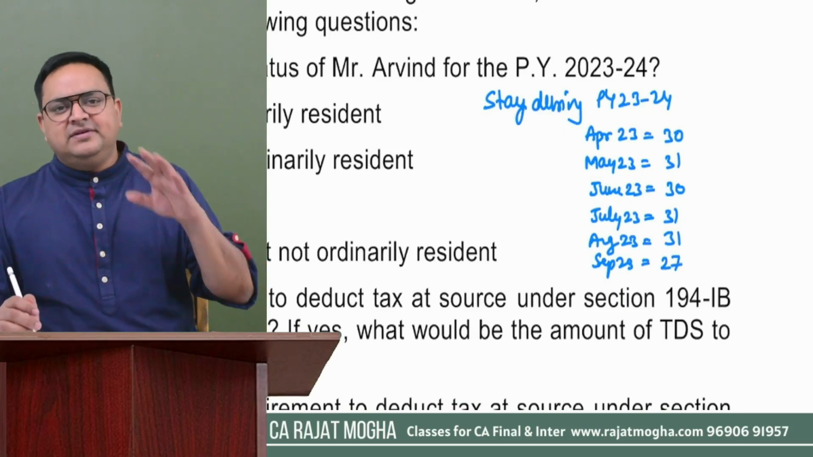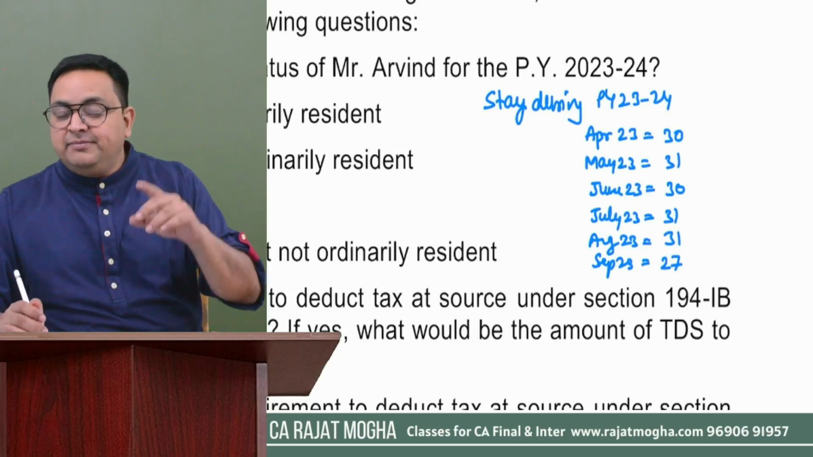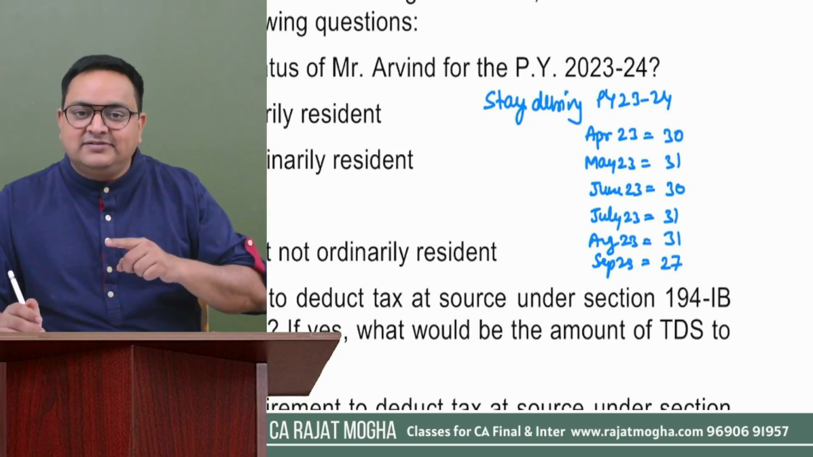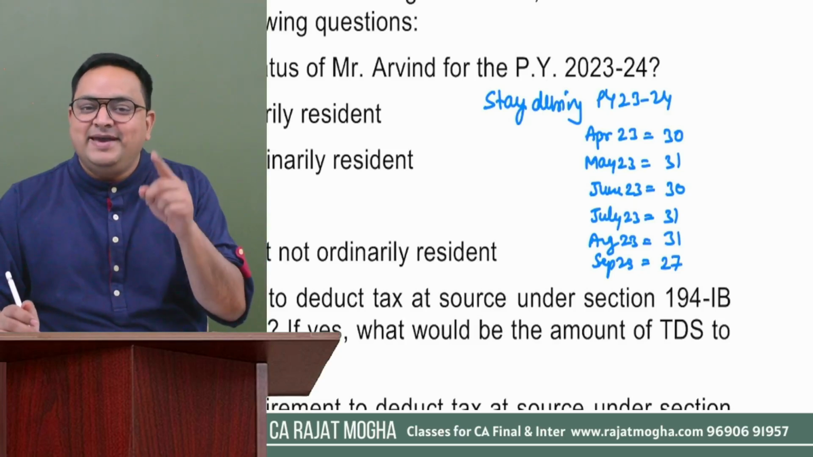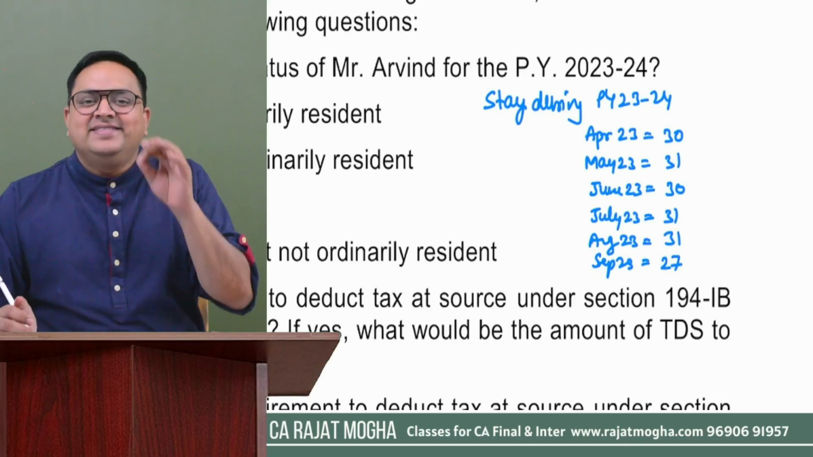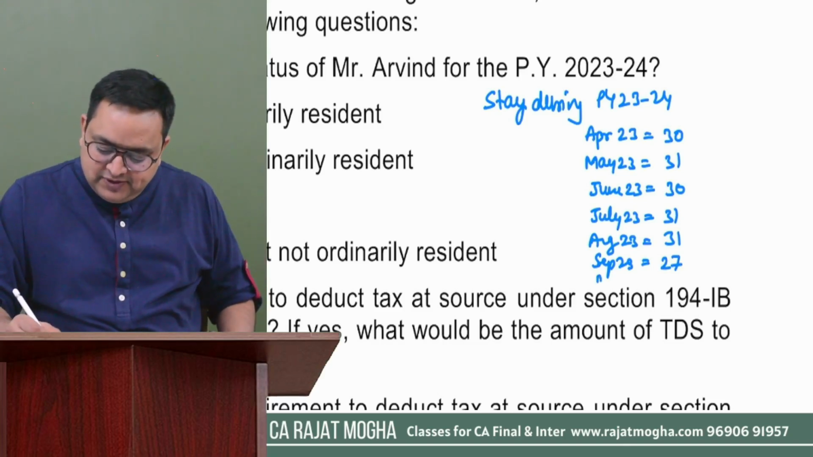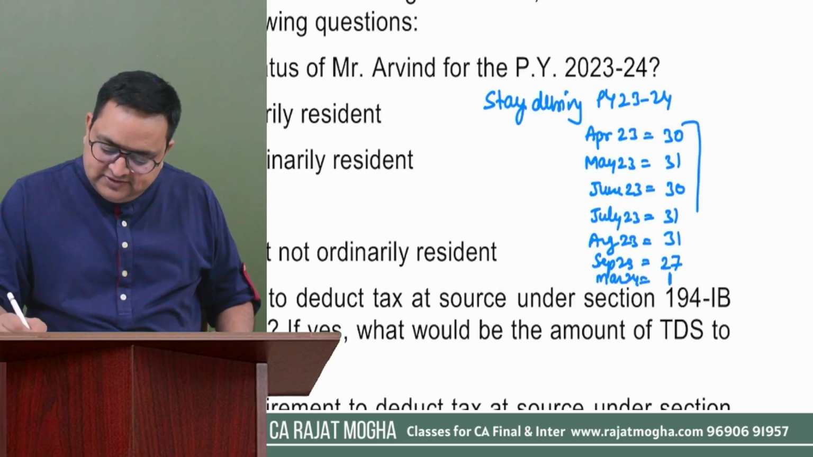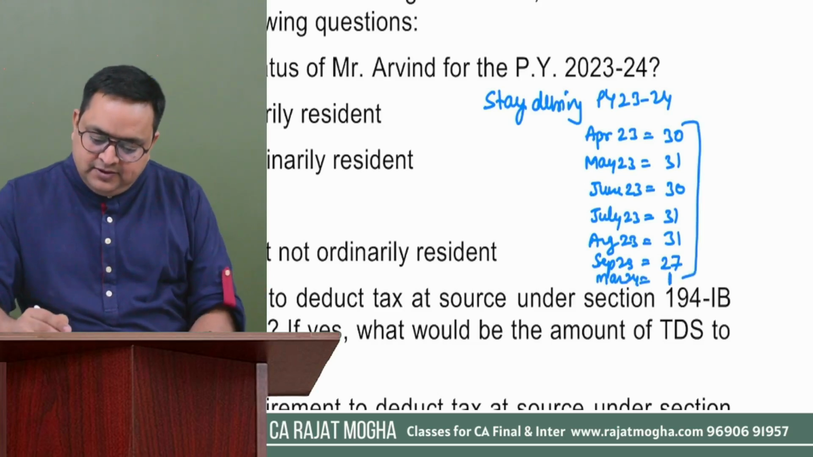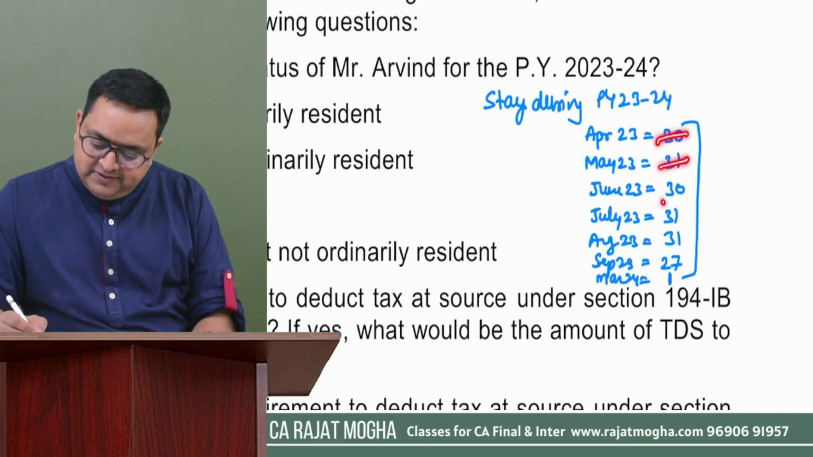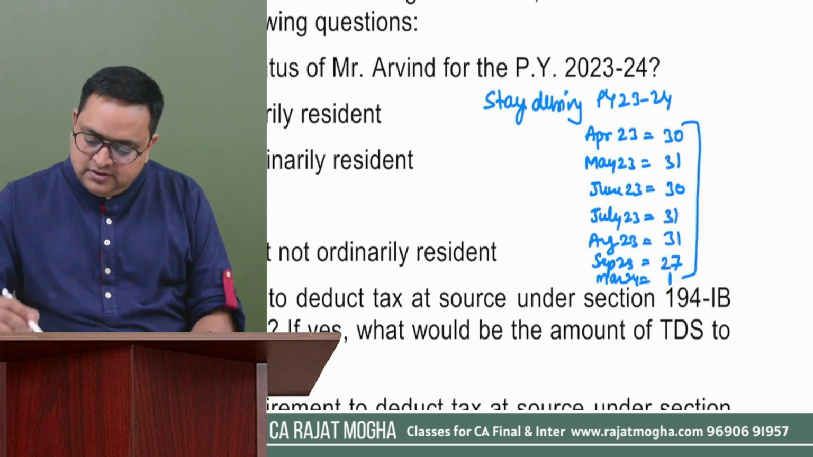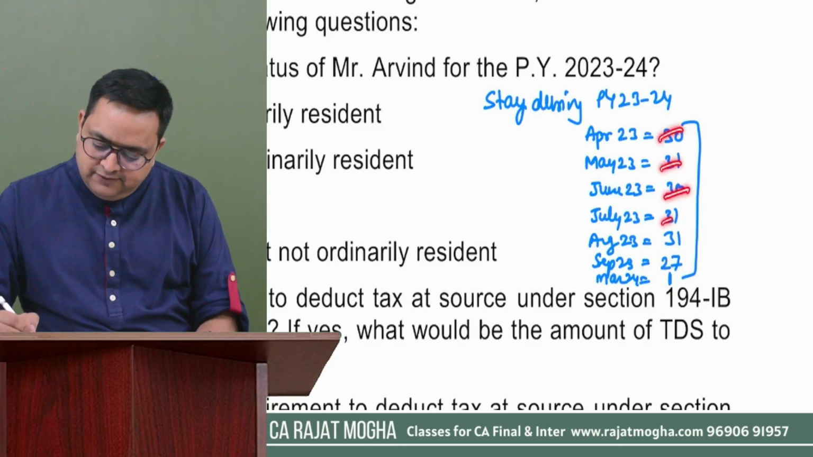October, November, December, January, February, he was not here. But he came back in the month of March. And for March, he came back on the last day, that is 31st March. We will include that day also. So in the month of March 24, he was here just for 1 day. So just calculate the number of days. So this is 30 plus 31 plus 30 plus 31 plus 31, 27 plus 1. Calculate just how many days are there. 1, 2, 3, 4, 5, 6.